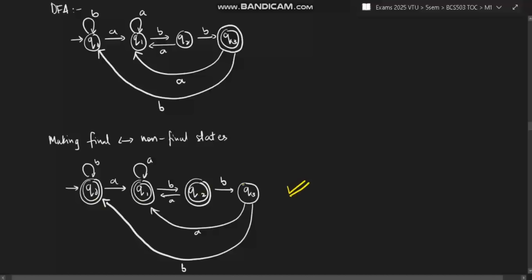If you straightaway try to construct a DFA accepting strings that do not end with ABB, that will be very difficult. Follow this method. This is the shortcut one. You will get full marks. Don't think marks will be less, because this is the method to solve that.